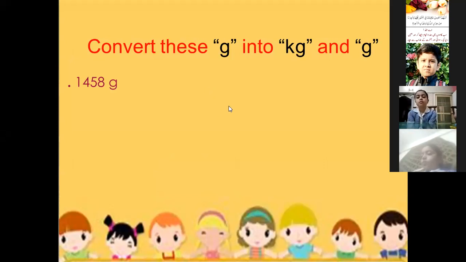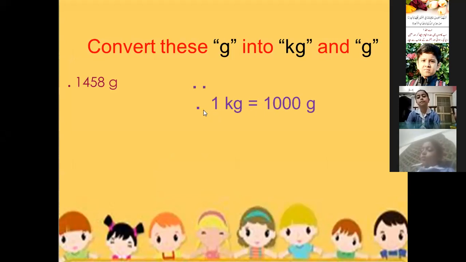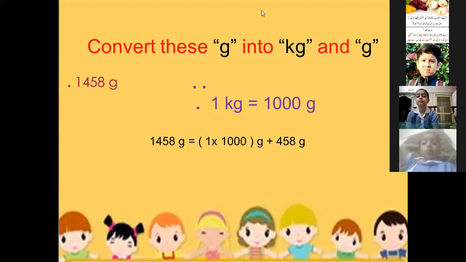Since 1 kg is equal to 1000 gram, we all know that 1 kg is equal to 1000 gram. So first of all, we write the standard, then come to the solution. The solution is 1458 gram.